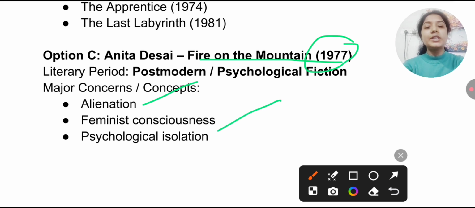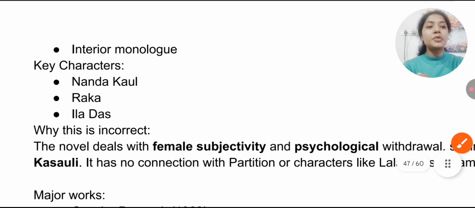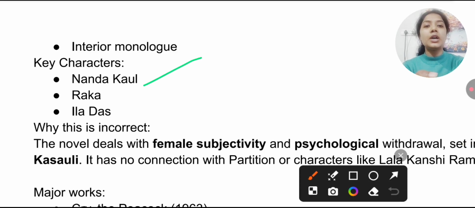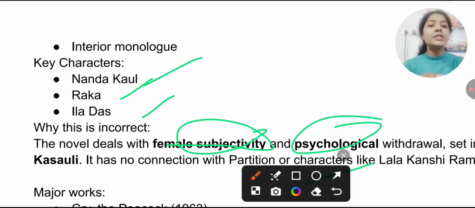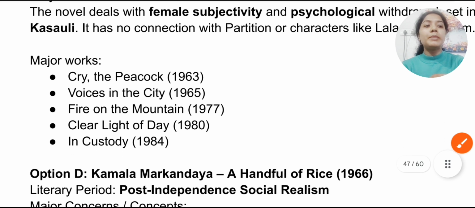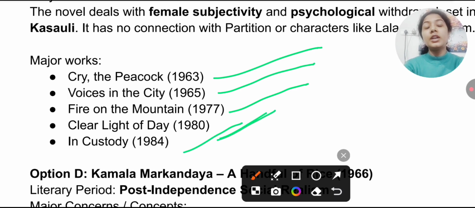The concepts of this work are alienation, feminist consciousness, and psychological isolation. You must also remember the interior monologue. The characters are Nanda Kaul, Raka, and Ila Das. This work deals with female subjectivity and psychological withdrawal, set in Kasauli. Kasauli is the place, and it has no connection with partition. Remember the works by Anita Desai: Cry, the Peacock, 1963, Voices in the City, 1965, Fire on the Mountain, 1977, Clear Light of Day, 1980, and In Custody, 1984.